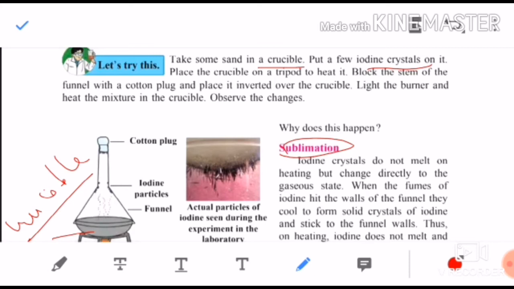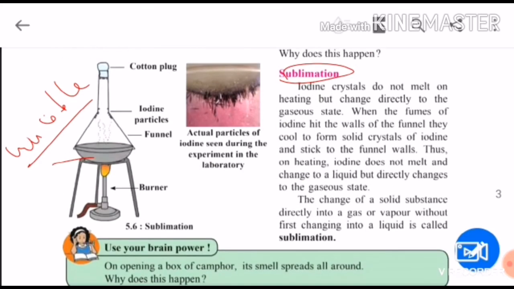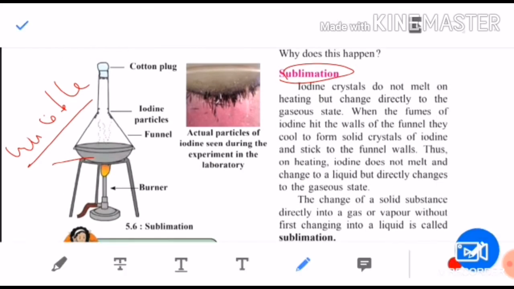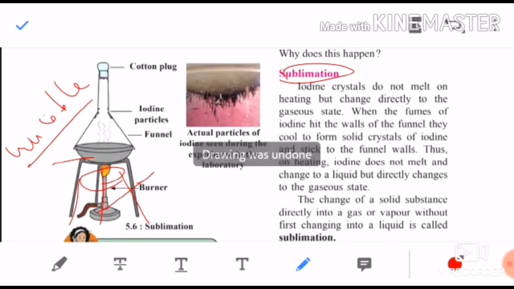Place the crucible on a tripod. This is a tripod stand down here, and then you have to heat it from below. See here, this is a tripod stand. These three legs are there, that's why it is called a tripod stand. This is the heat burner from which heat is provided. This is the crucible, and this is the funnel.